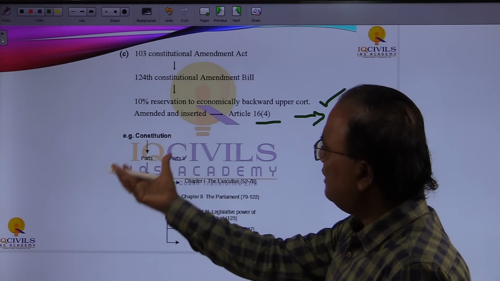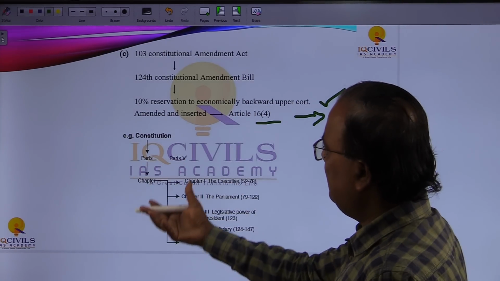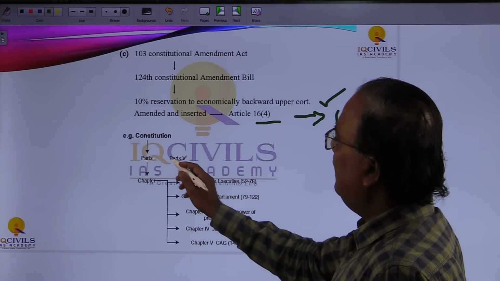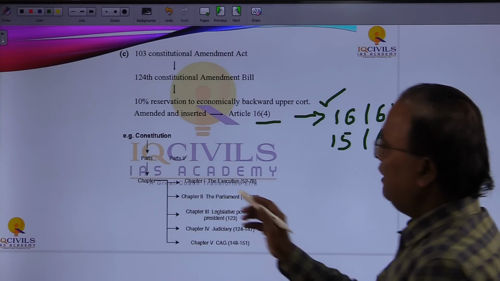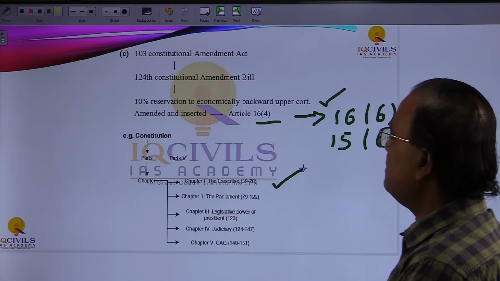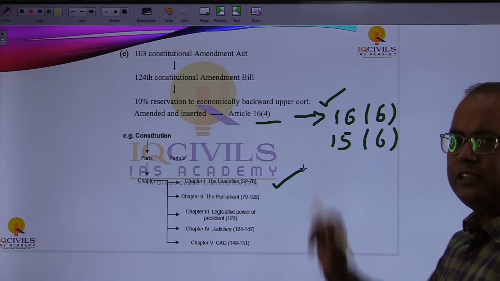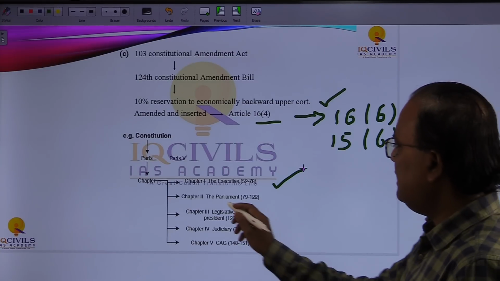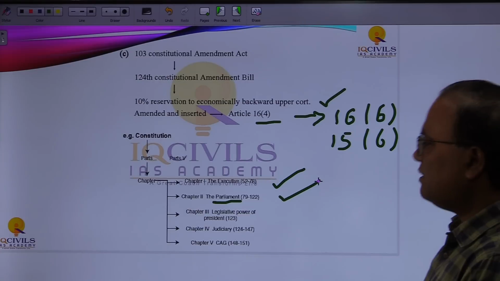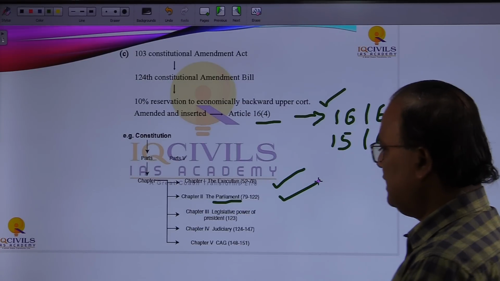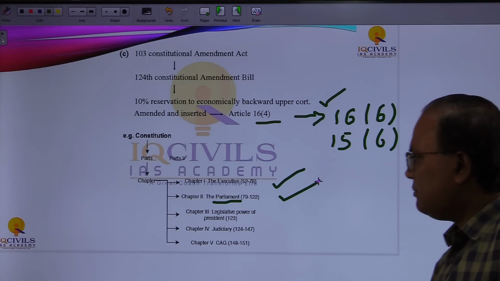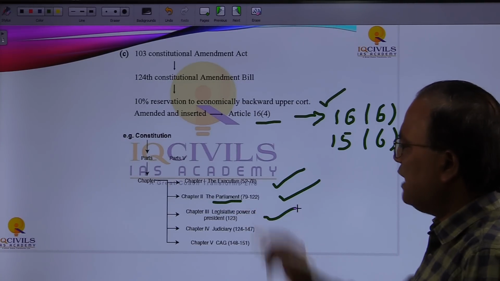Let's take the Constitution. We have different parts, and in the different parts we have different chapters. In Part 5 we have different chapters. Chapter 1 is related to the executive, from Article 52 to 78. Chapter 2 is related to Parliament, from Article 79 to 122. Chapter 3 is related to the legislative power of the President, the power related to the issue of ordinances, that is given in Chapter 3.